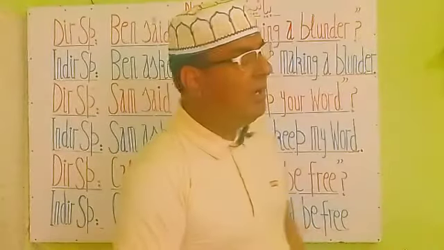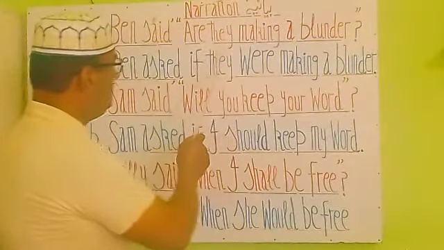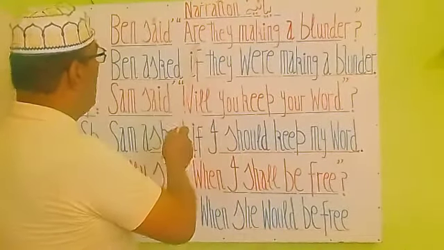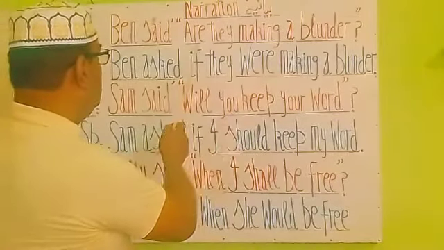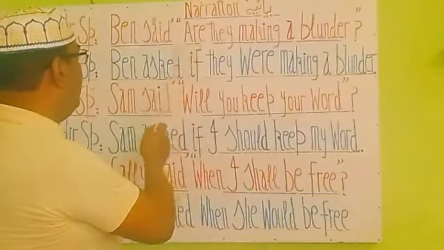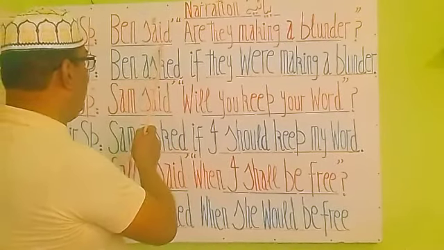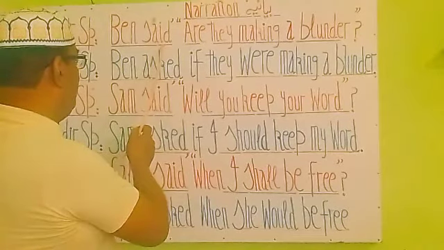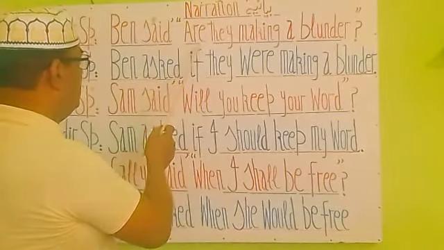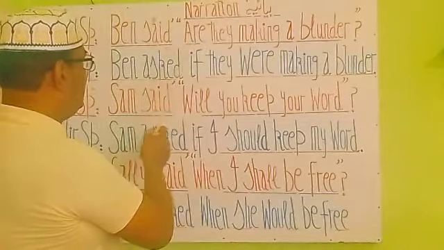Now here you see that "are" is a present form. They are making a blender. Outside the commas we have "said". "Said" is a past form of the verb. This is a past tense, and this is a present. So the rules say that